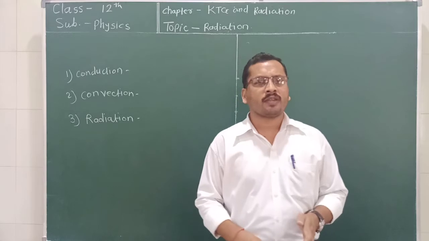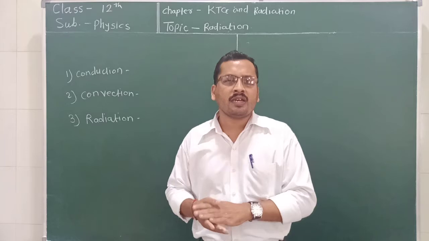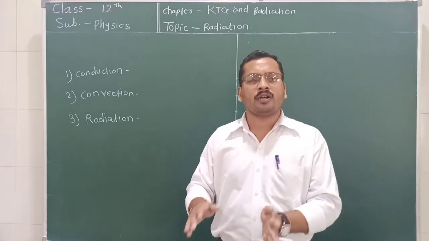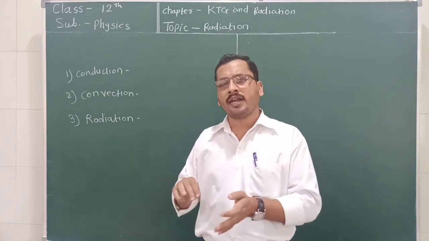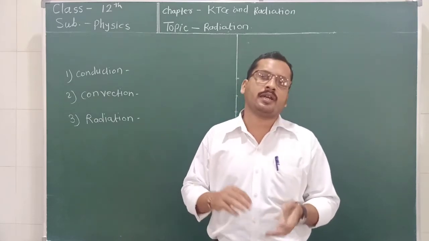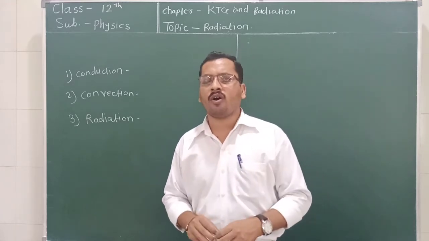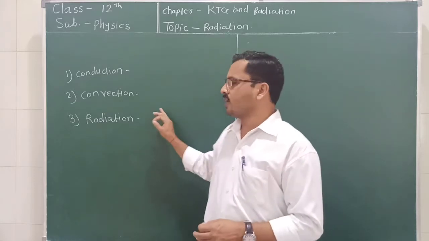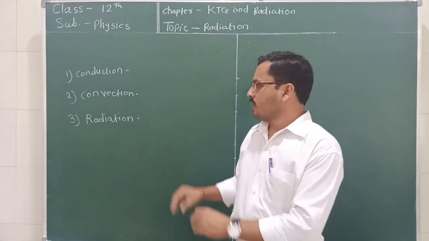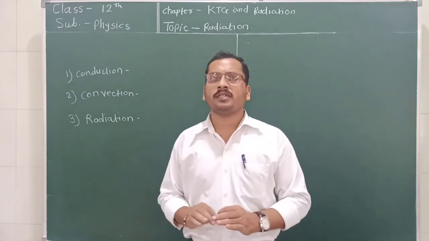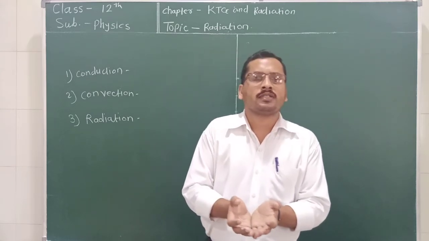But what happens when radiation falls on a metal surface or any surface? Some part of this radiation gets absorbed, some part gets reflected, and some part gets transmitted. So in this lecture we are going to discuss what happens when radiation falls on a surface. This can be simply explained when we keep our hand under the sunlight.